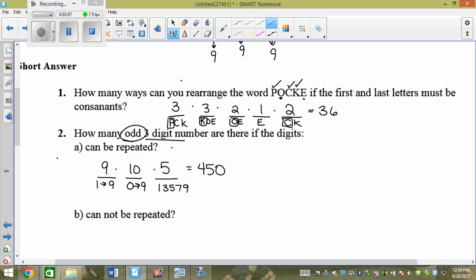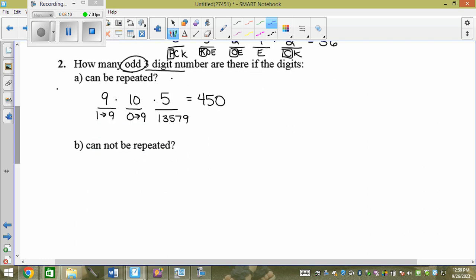I still have to deal with restrictions first always. So for this one, I can't have repeating digits. So I still have to start at the back, which is 1, 3, 5, 7, 9, because it needs to be odd. Which is 5 options. If I can't repeat, it means I have to box and hold something. So it's 1 to 8, which is how many options? 8. Yeah. Hold the 8, and I get 1 to 7. But what do I have to remember? The 0 can come back because I couldn't use it at the back and I couldn't use it at the front. So it would be 8. So it's 64 times 5, which is?